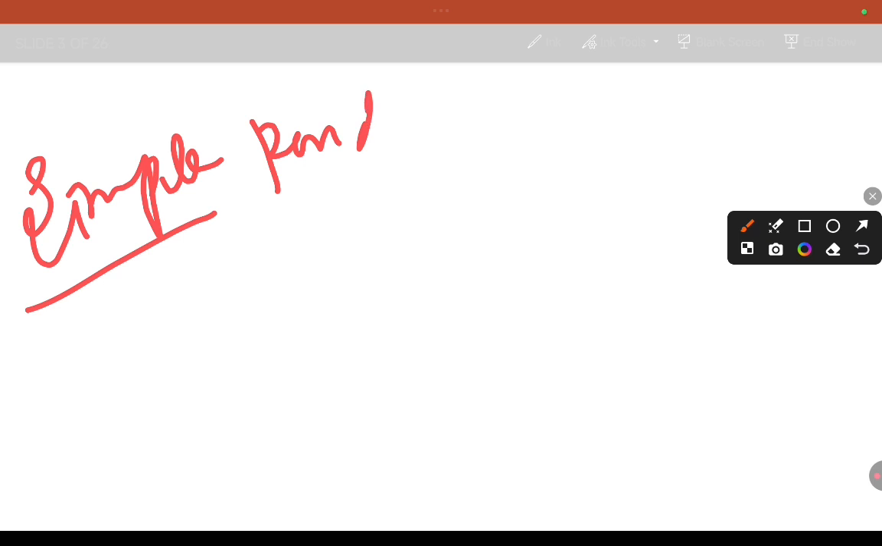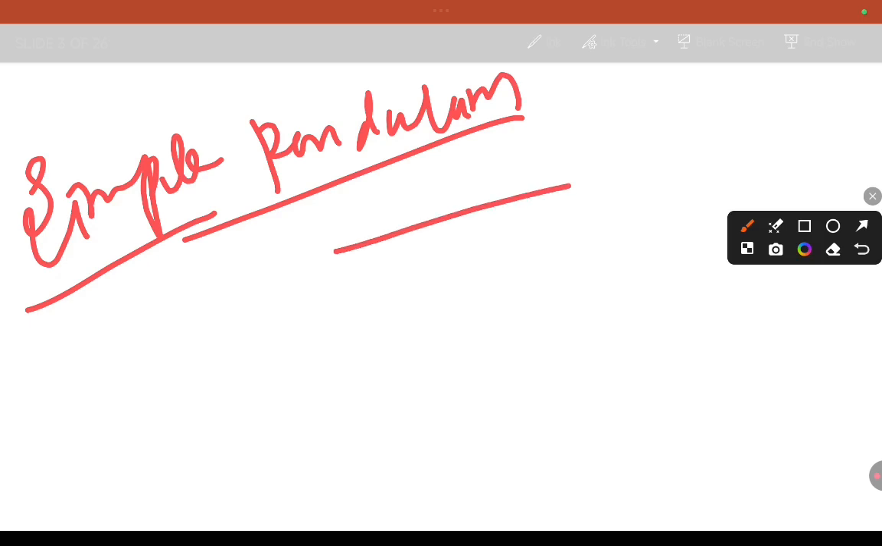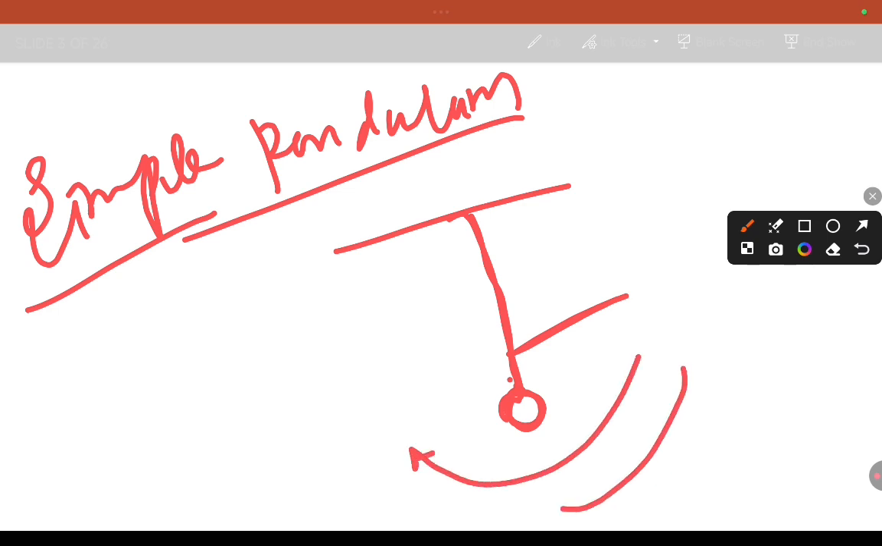In simple harmonic motion we have the simple pendulum also. A simple pendulum is the best example of simple harmonic motion. What is a simple pendulum? This is known as a simple pendulum. This is the lightweight string or thread. This is a metallic bob. A metallic bob is suspended with a massless thread from a fixed point. When you disturb this body, it makes to and fro motion, and that is called SHM.